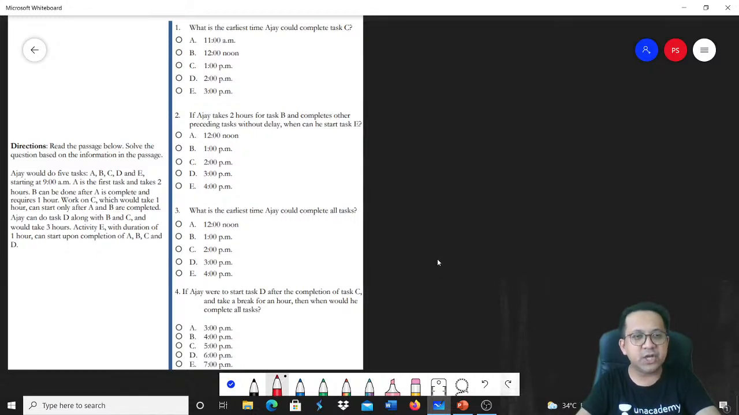Ajay would do 5 tasks A, B, C, D, and E starting at 9 a.m. A is the first task and takes 2 hours. B can be done after A is complete and requires 1 hour. Work on C would take 1 hour, can start only after A and B are completed. Ajay can do task D along with B and C and would take 3 hours. Activity E with a duration of 1 hour can start upon completion of A, B, C, and D.